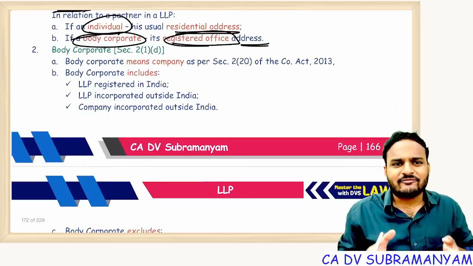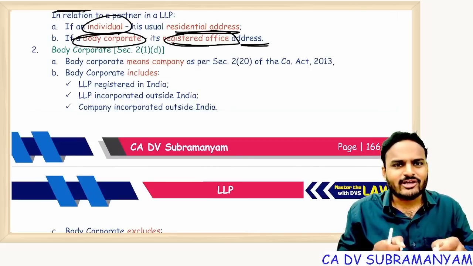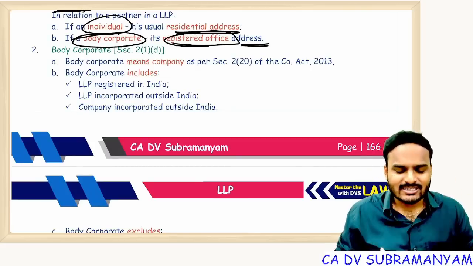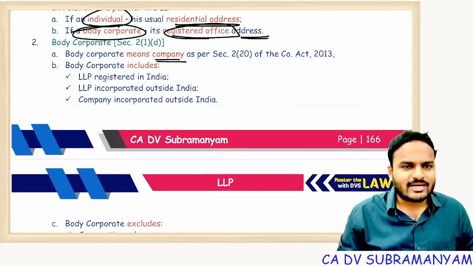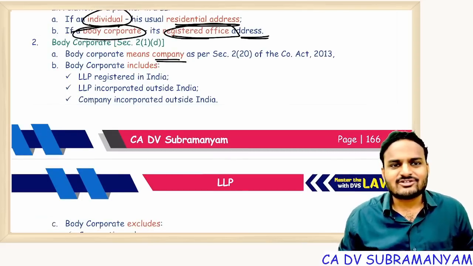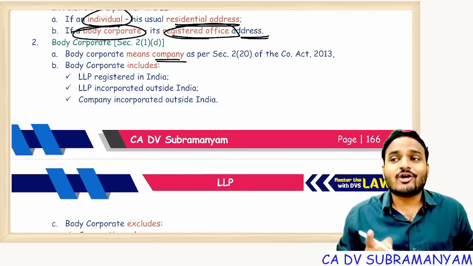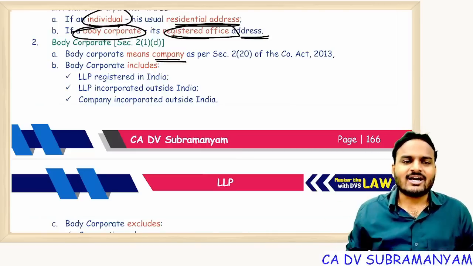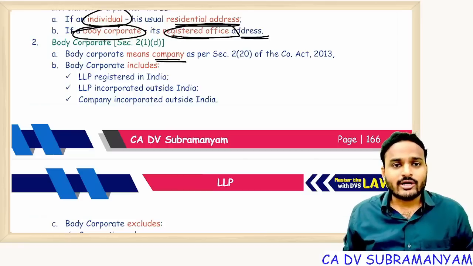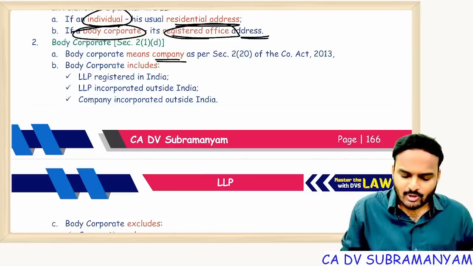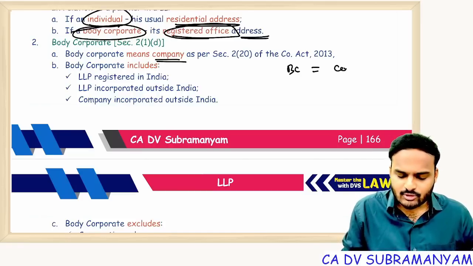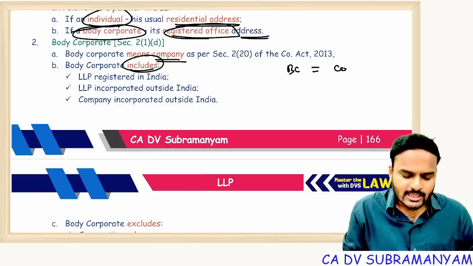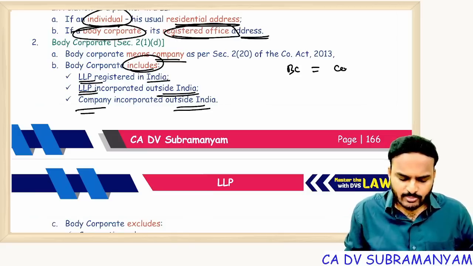Next one, body corporate. Somewhat different definition compared with the Companies Act. How? Let's see. Body corporate means company. But in the Companies Act, the definition of body corporate is not like this. Body corporate includes companies incorporated outside India. That is the definition there in the Companies Act. But here, coming to the LLP Act, body corporate is equal to company. Come on, tell me, what is body corporate? Body corporate is equal to company, and body corporate includes LLP registered in India, LLP registered outside India, company incorporated outside India.